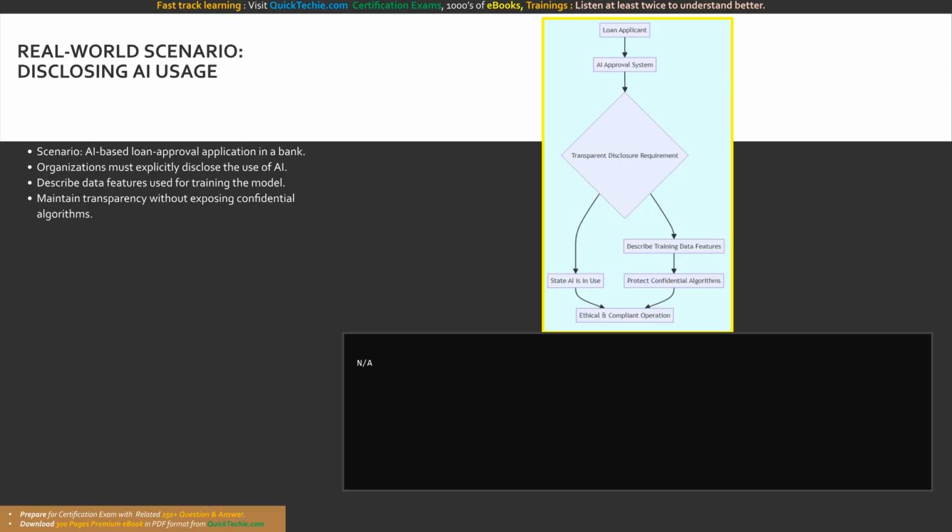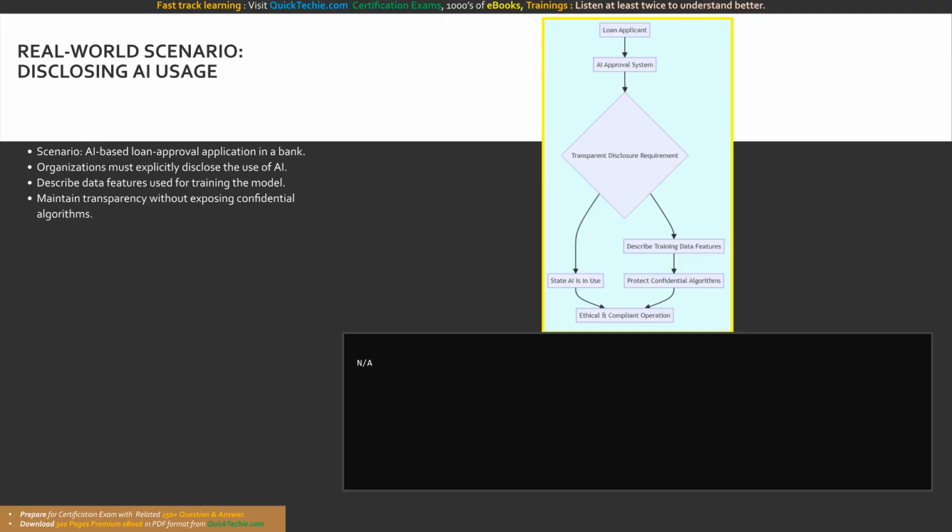This scenario perfectly encapsulates the practical application of transparency. It is not about dumping millions of lines of source code onto a consumer. It is about providing clear, comprehensible visibility into the operational boundaries and decision-making inputs of the AI system. By achieving this balance, organizations protect their intellectual property while simultaneously upholding their ethical responsibility to the public, ensuring that users are never subjected to entirely opaque, black box automated decisions.